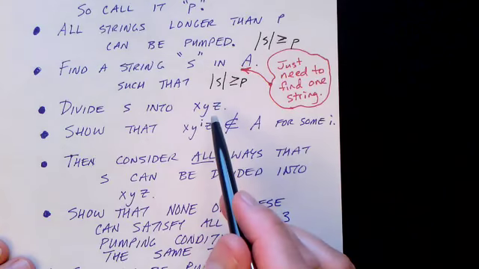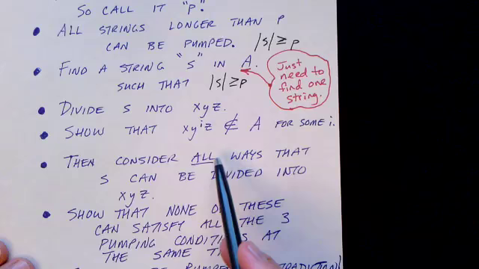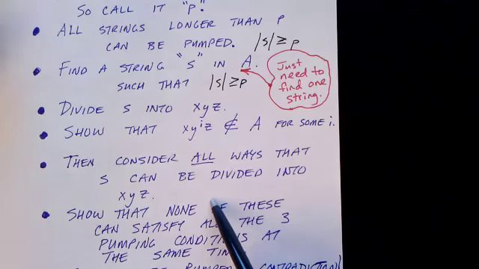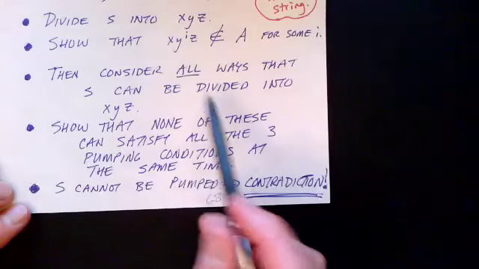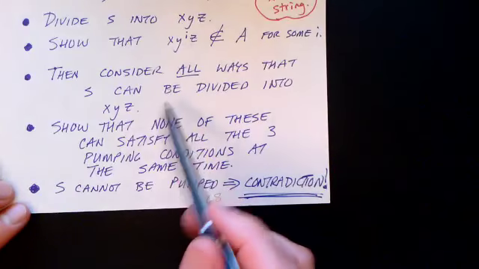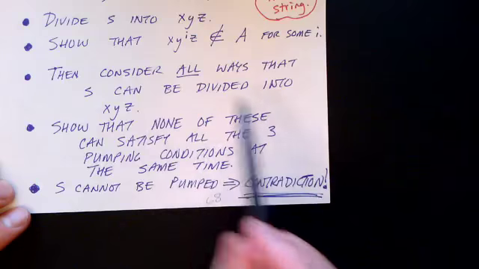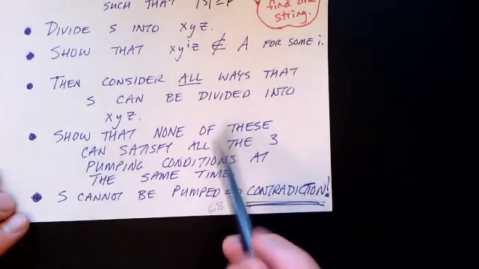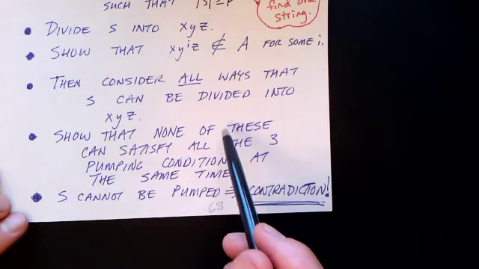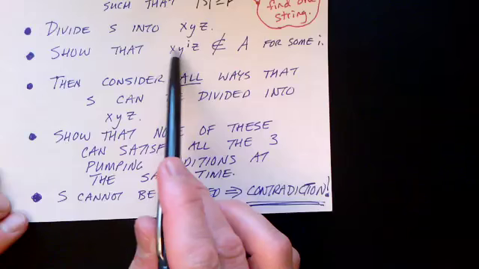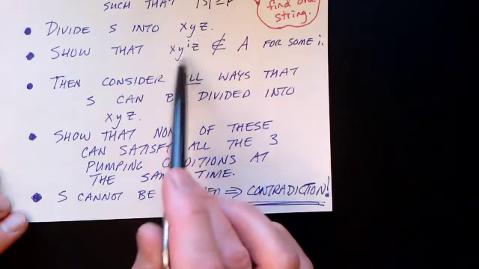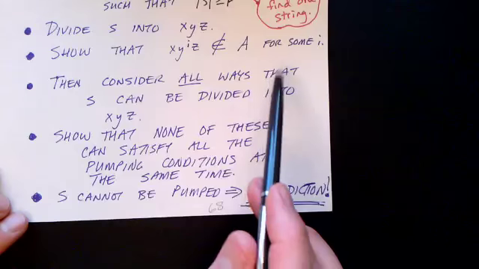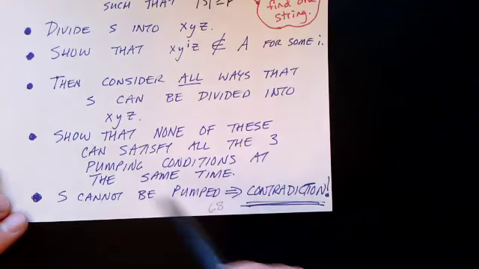Because maybe we didn't divide it the right way. So we have to consider all possible ways that the string can be divided into 3 parts, x, y, and z. And then we show that regardless of how we divide the string into x, y, z, none of these can satisfy all 3 of the pumping conditions at the same time. In other words, we show that this string S cannot be pumped. Okay? In other words, there's no way to break it into 3 parts so that x y to the i z is also in the language for every i. Okay? So we have to show that S cannot be pumped.